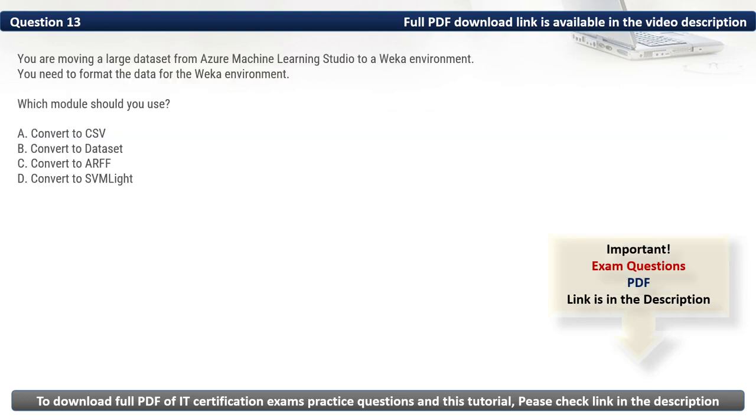Question 13. You are moving a large dataset from Azure Machine Learning Studio to a Weka environment. You need to format the data for the Weka environment. Which module should you use? Firstly, let's eliminate the incorrect options.